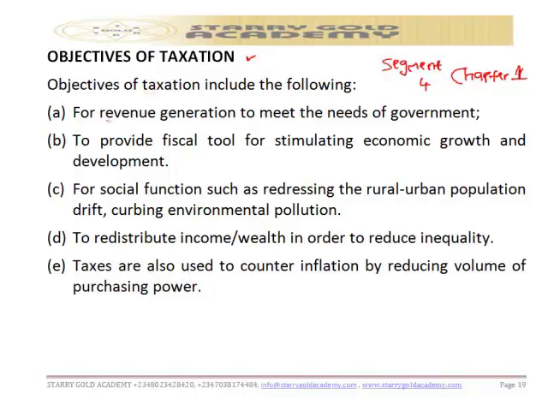A, revenue generation. This is the very key objective. The main aim of taxation is to generate revenue to meet the needs of the government. Very clear and simple. The needs of government are so many: to provide infrastructure, to do a lot of things. So revenue generation to meet the needs of government is the first objective.